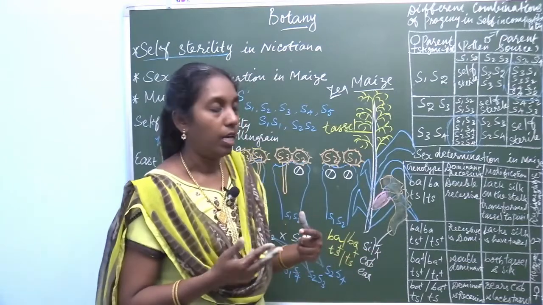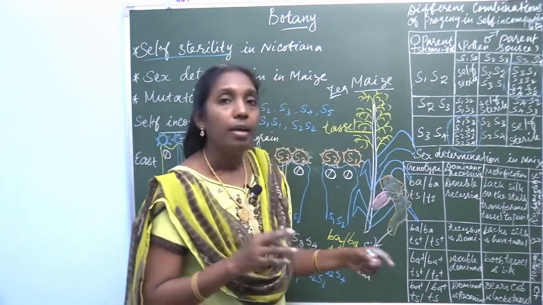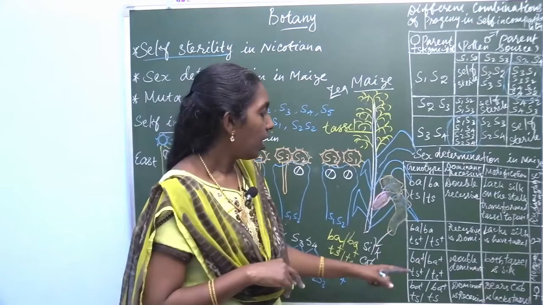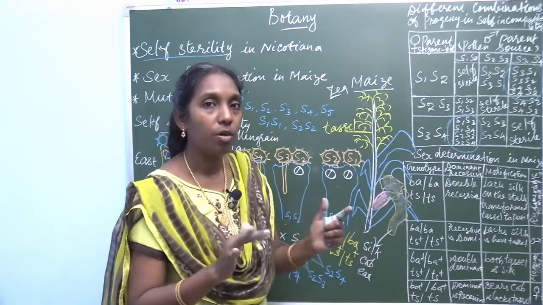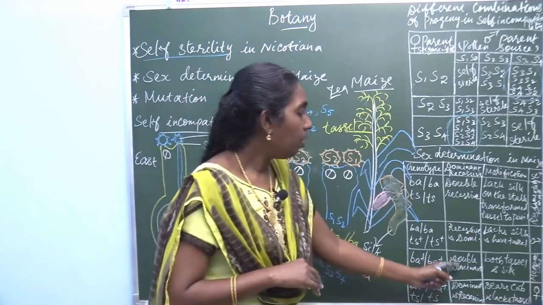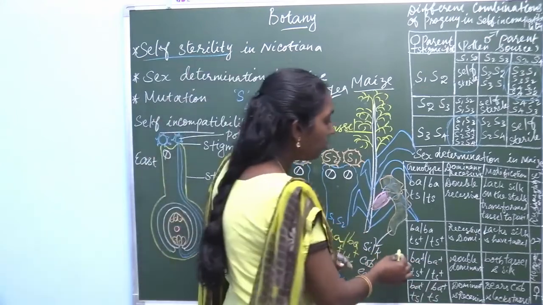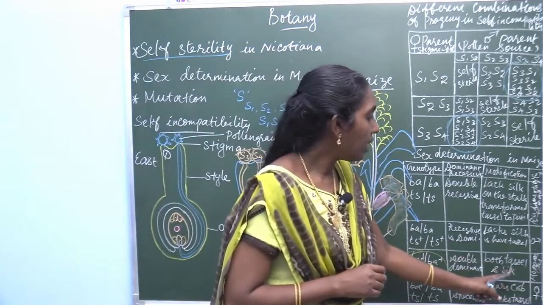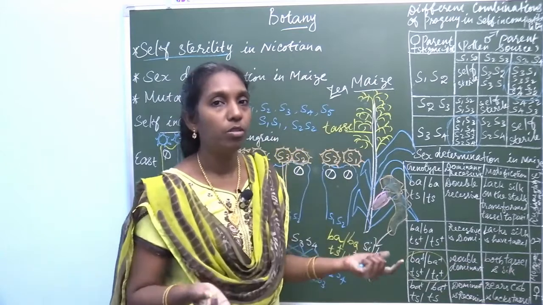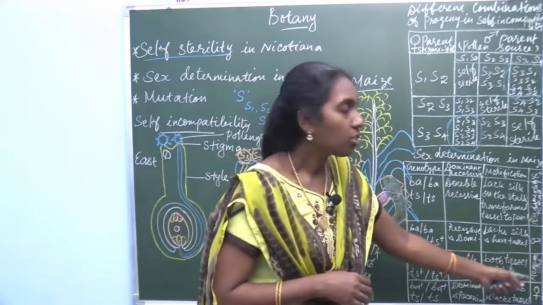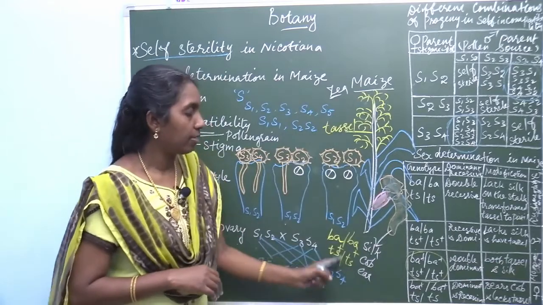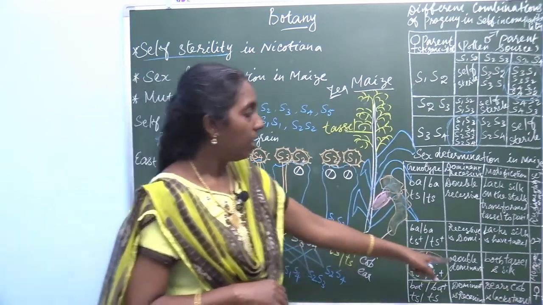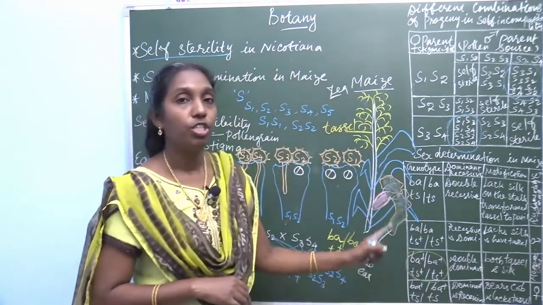Then the third genotype: BA dominant and TS dominant, both are dominant. If both are dominant, it is double dominant, so both tassel and silk develop. It gives the monoecious condition, like this.